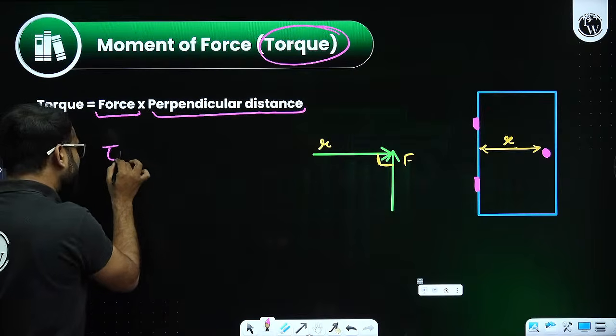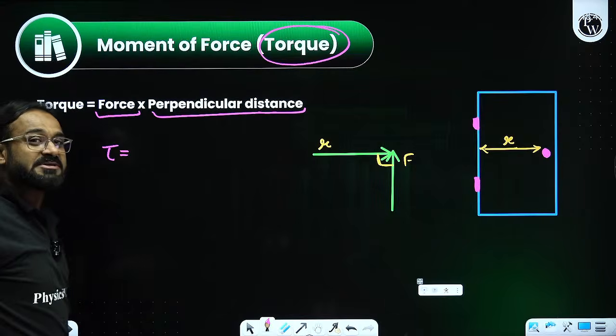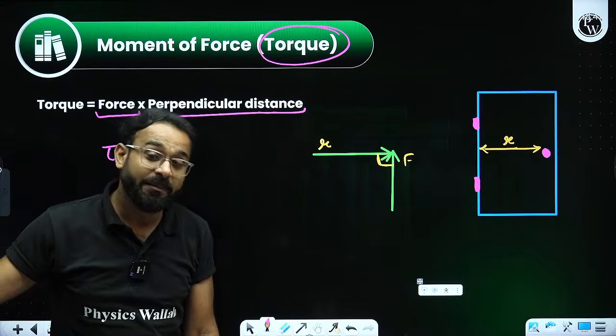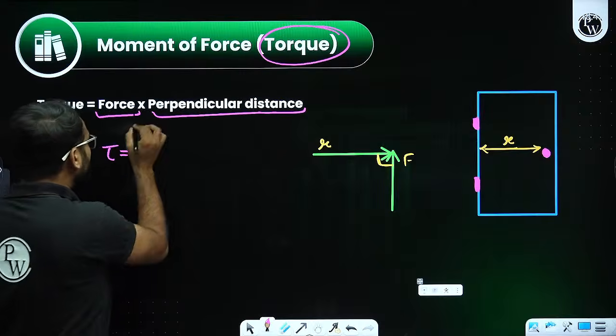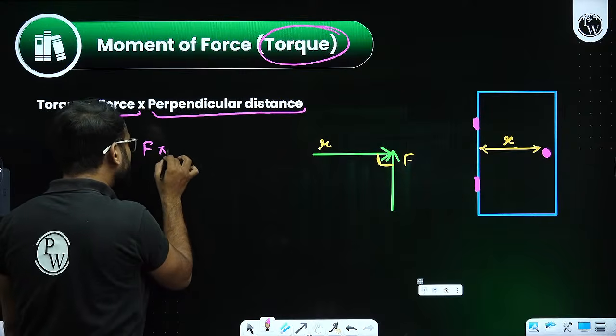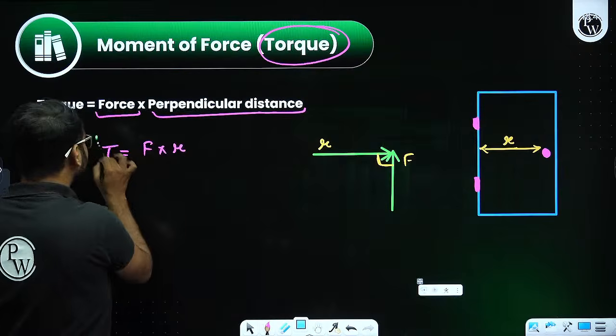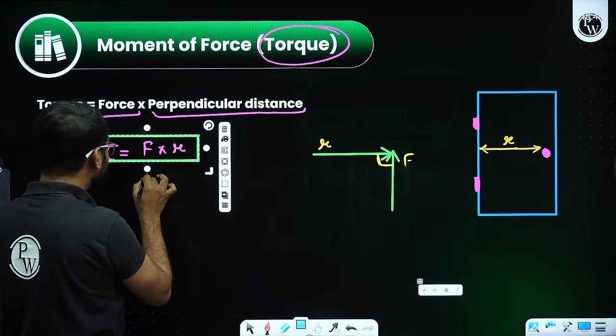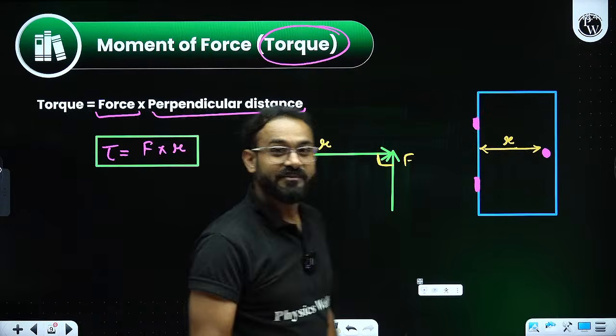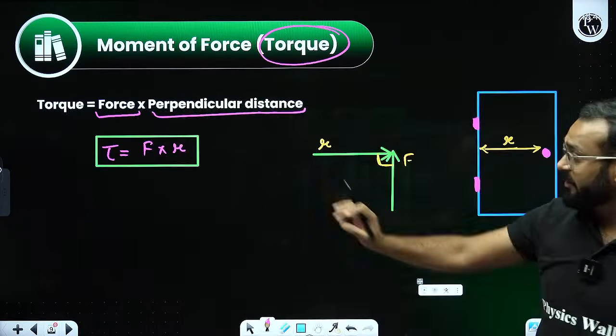In short, I can write torque. The representation will be tau. So tau equals force multiplied by perpendicular distance. This is going to be the formula of moment of force or torque. As simple as that. That is going to be the formula.